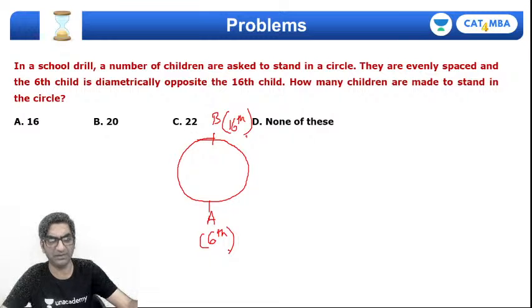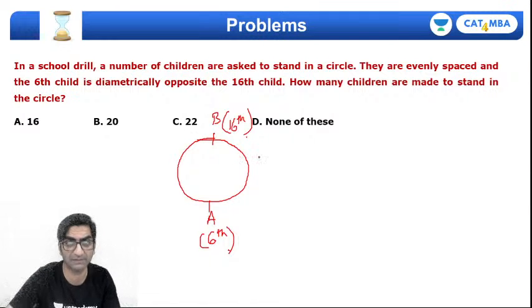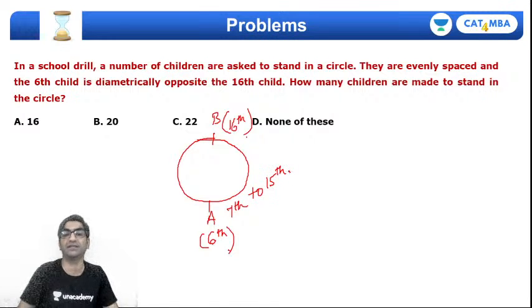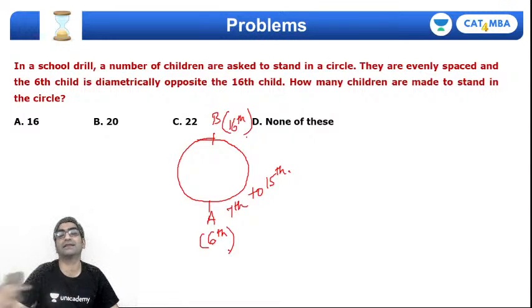So if they are standing, I mean there are n number of people in this room, right? So 6th means to his right after A there will be how many people? So you will start from the 7th person and go all the way till the 15th person, and these are the number of people who are seated between A and B, है ना? Correct. So 7 से लेके 15 तक कितने नंबर हुए, people हुए?